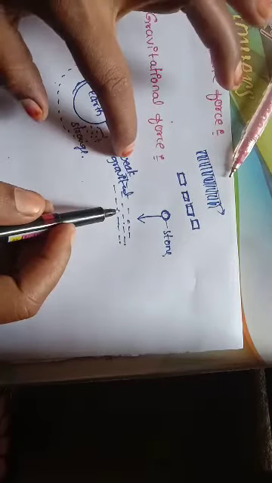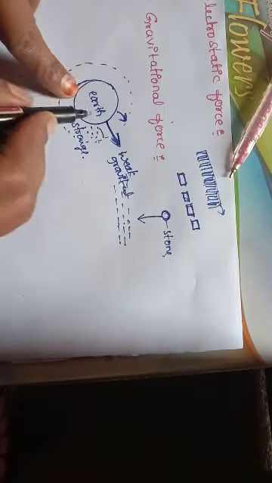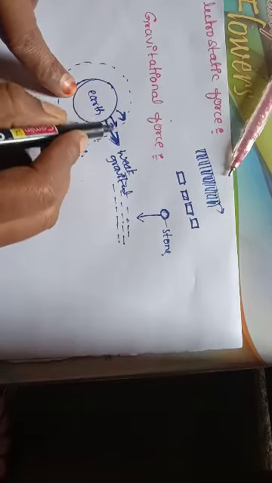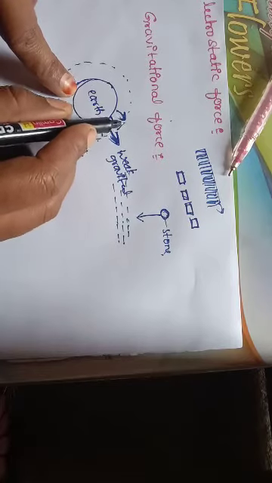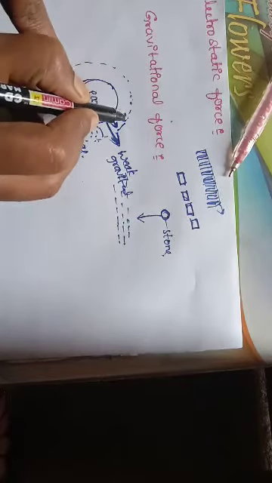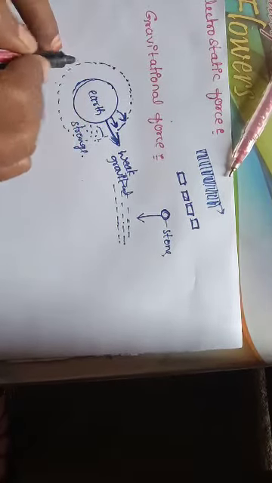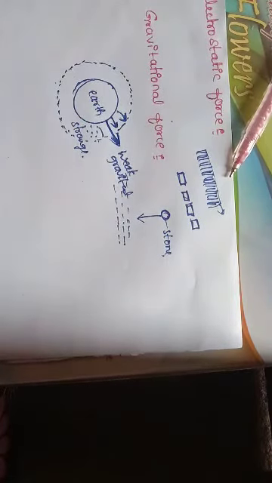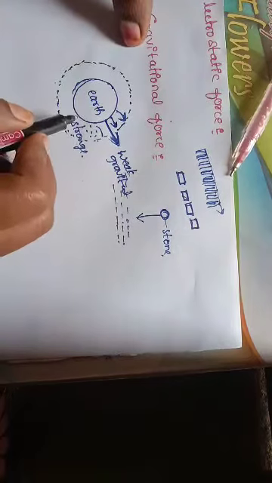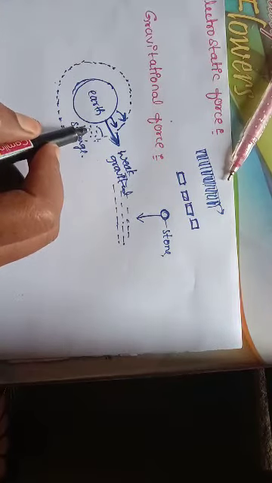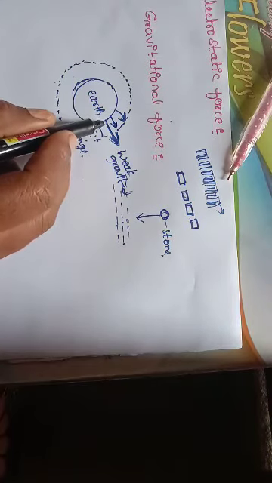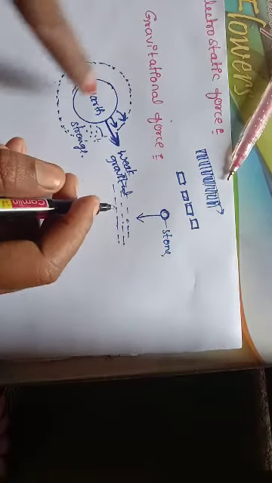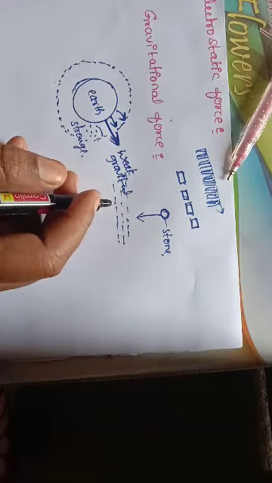Okay, so if you throw any object or if you launch any rocket, it happens in this region only. There are particular layers, right? So you should tell me up to which region gravitational force is more, and after which region gravitational force is less. If the region is crossed, then the gravitational force is very weak. Within the region it is very strong. Okay,